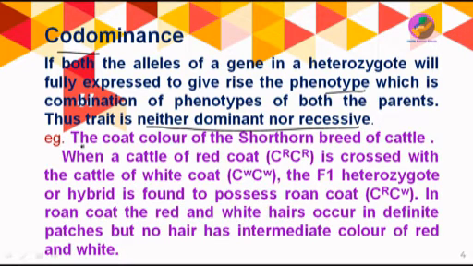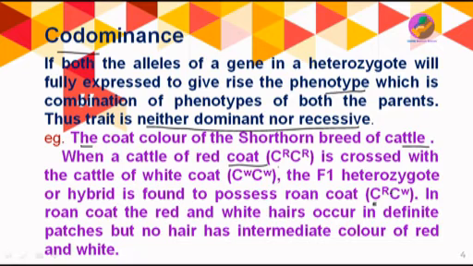This will be more clear from this example. The coat color of the shorthorn breed of cattle. When a cattle with a red coat having genotype CR CR is crossed with a cattle with a white coat, CW CW, the F1 heterozygote or hybrid is found to possess a roan coat, having genotype CR CW.